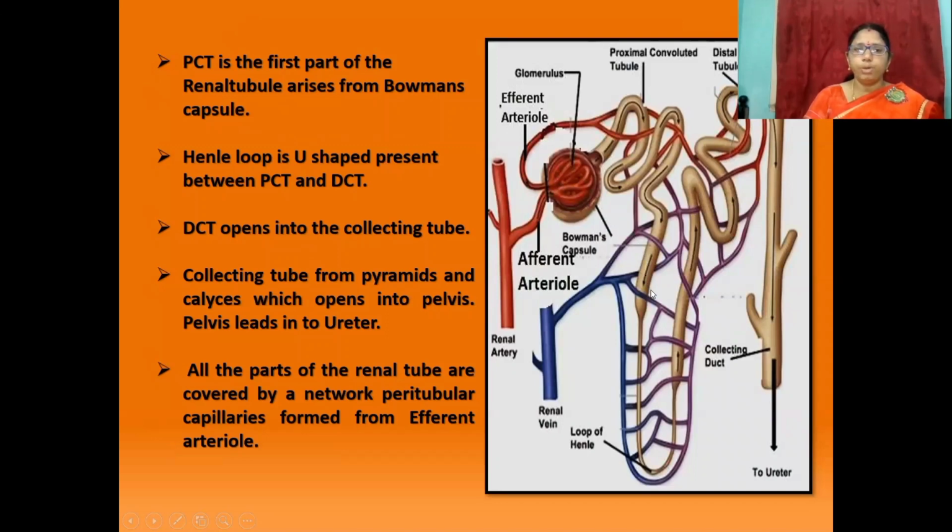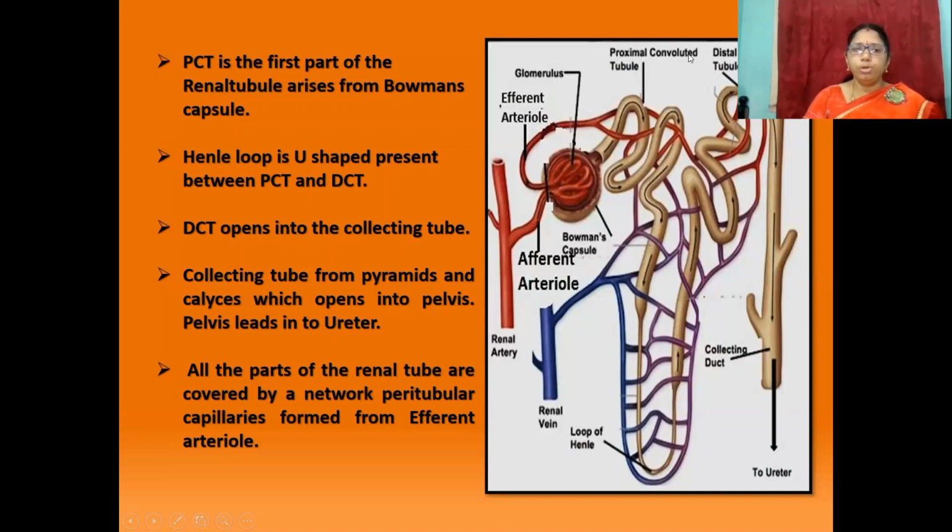Henle loop is U-shaped, present between proximal convoluted tubule and distal convoluted tubule.